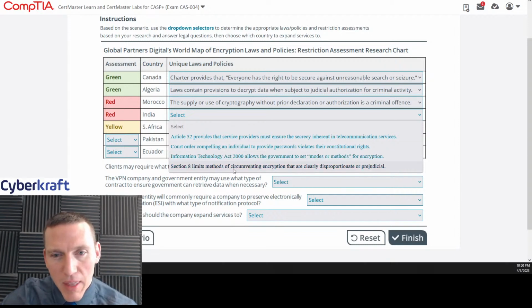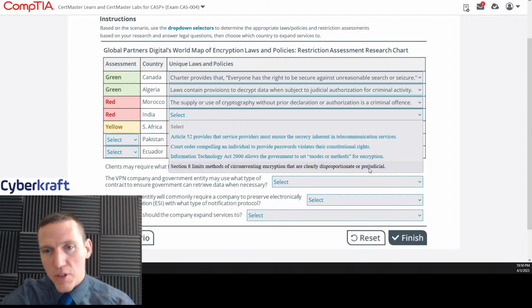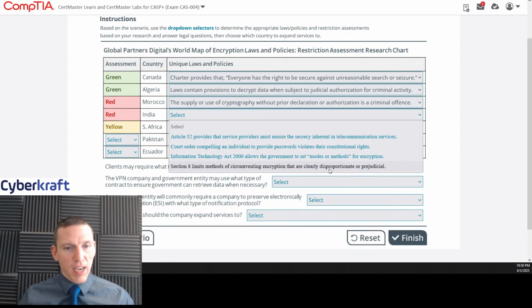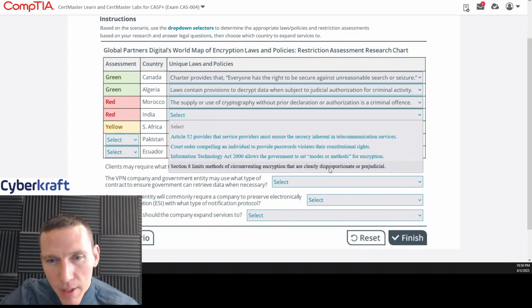Section 8 limits methods of circumventing encryption that are clearly disproportionate or prejudicial. Okay, so this would be a limit on law enforcement. Limiting methods to circumvent encryption would be a restriction on law enforcement. So we wouldn't expect to see that in red. This one is for green.